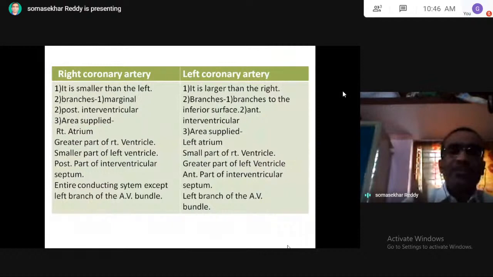The right coronary artery mainly supplies blood to the right part of the heart.